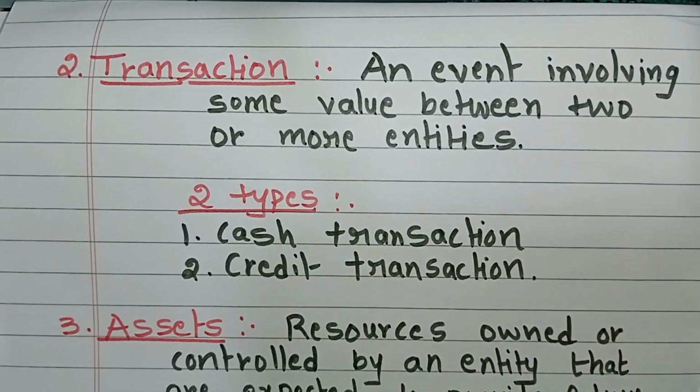Okay. The second one is transaction. What does it mean? It means an event involving some value between two or more entities. Here, some value is important.